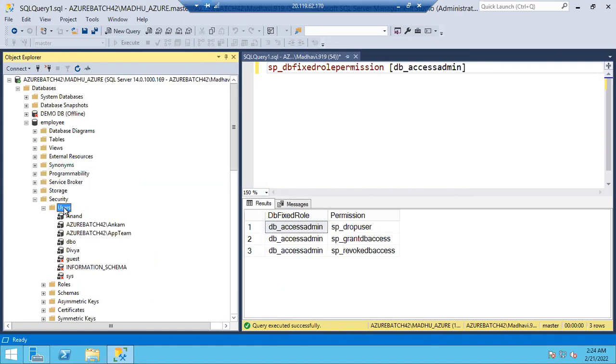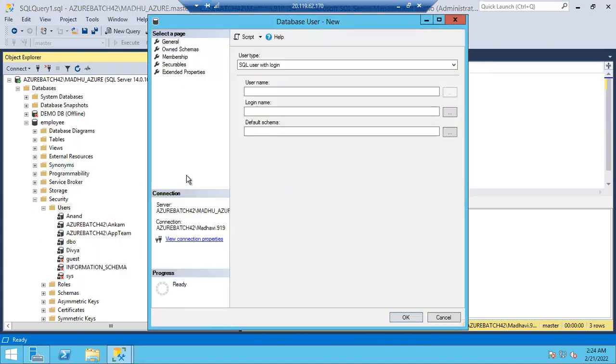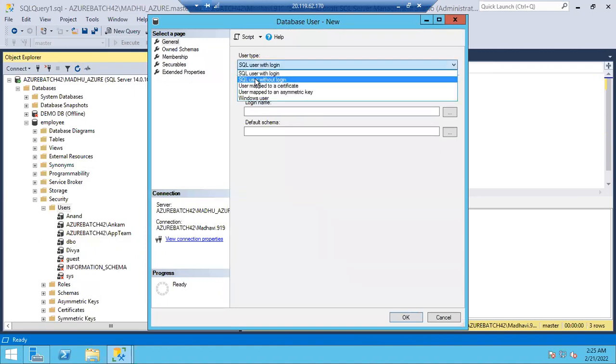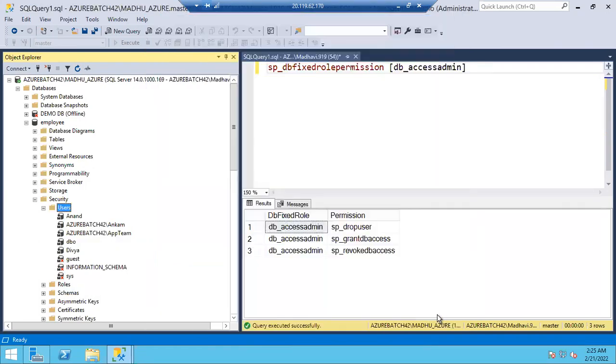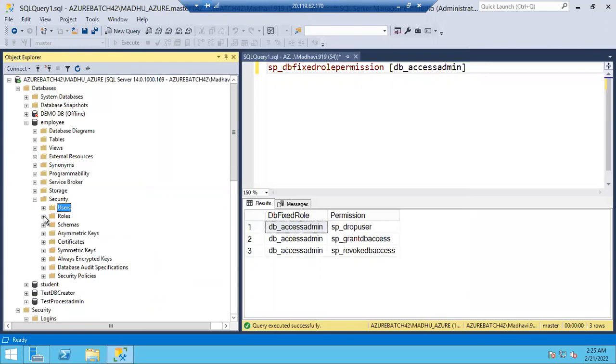This is the correct way. Don't directly create users without login. How can you create users? I can create a user, no problem, but that is not the correct way, because you can see here SQL user with login, SQL user without login, SQL user mapped to certificate. A lot of options are there, but that is not the way. You have to go to that login, double click on it, go to user mapping, select which database you want to create that user, simply select the database and click OK. Automatically that user will be created, guys. Only these users I can add to the existing database roles, guys.